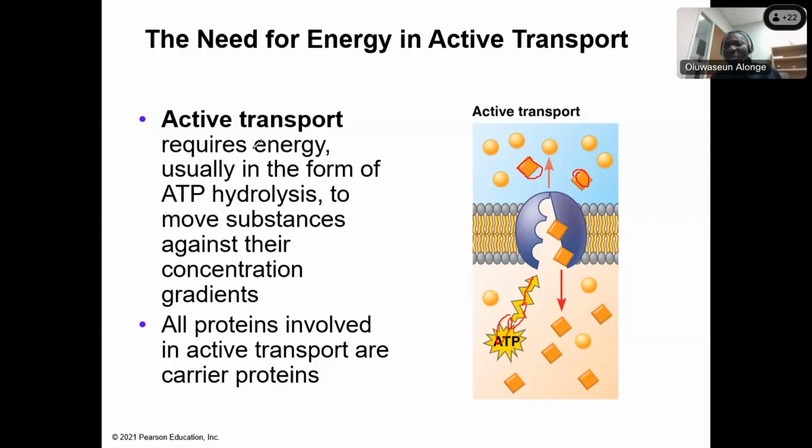So active transport requires energy. Passive transport does not require energy. And it usually requires energy in the form of ATP hydrolysis to move substances against their concentration gradient. You see that? Against their concentration gradient means it is moving from where it is low to where it is high. All proteins involved in active transport are called carrier proteins, just like you can see here.